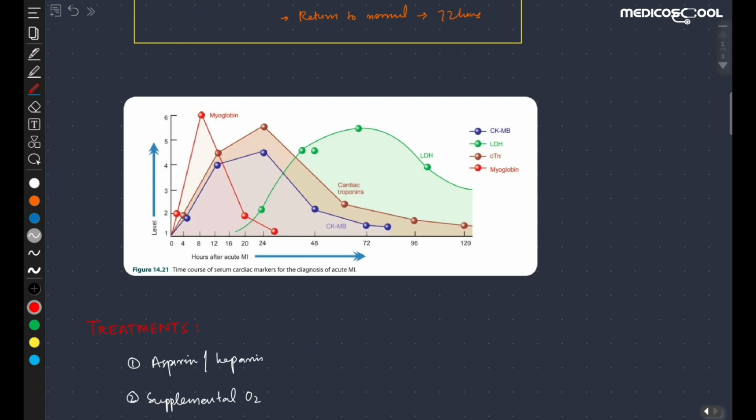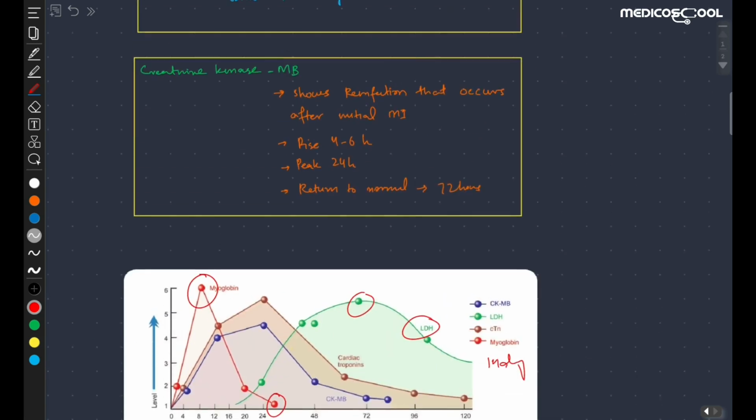As you can see in this picture, this is the myoglobin. It comes to normal in about 24 hours and peaks at about 8 to 12 hours. The second picture is of lactate dehydrogenase. It starts to rise about 60 to 20 hours after the myocardial ischemia, peaks at about 3 to 6 days and becomes normal in about 14 days. This is the picture of lactate dehydrogenase.